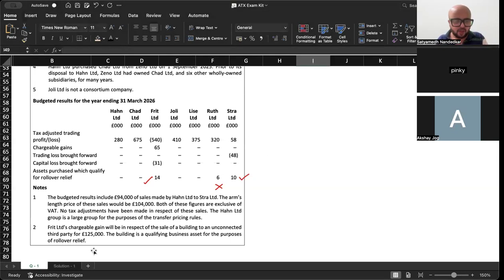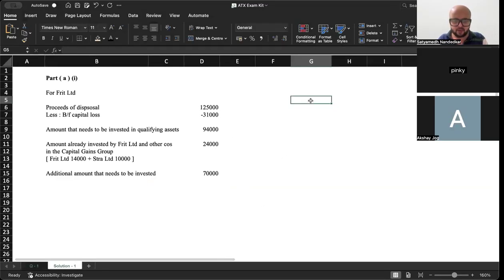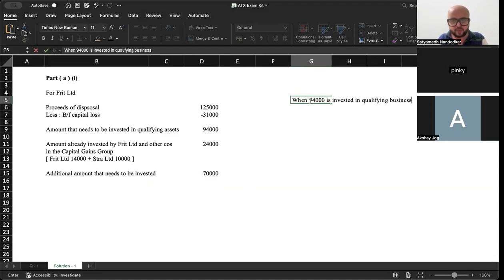ओके, सो अंडरस्टैंड वन थिंग. When 94,000 is invested in qualifying business assets, तो क्या होगा? Amount taxed right now is lower of amount of gain or proceeds not reinvested.